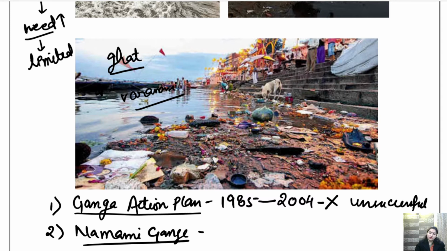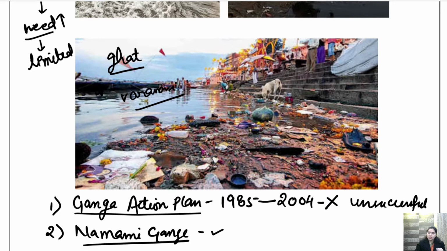So this Namami Gange project came into action, and if you went to this ghat just 2-3 years back, and now you see the ghat, we can say that yes, it is more clean and clear now.